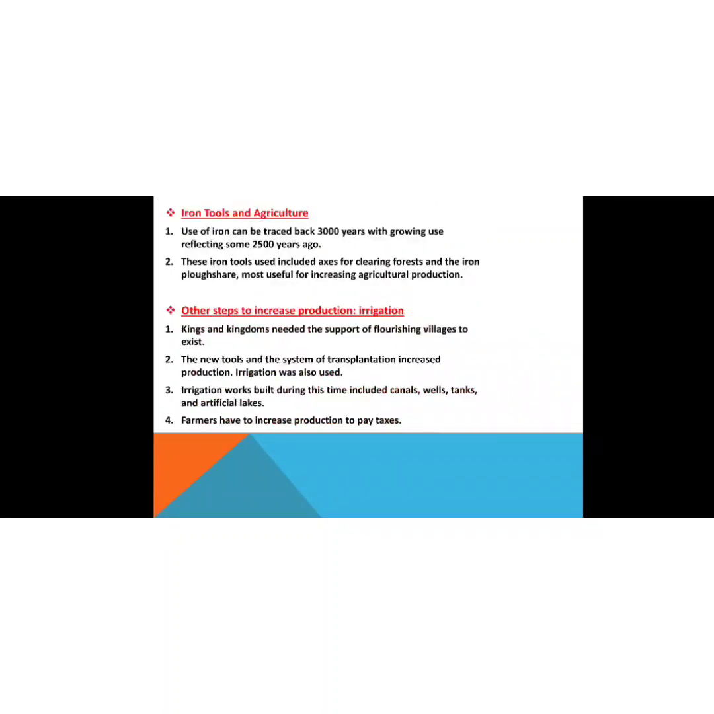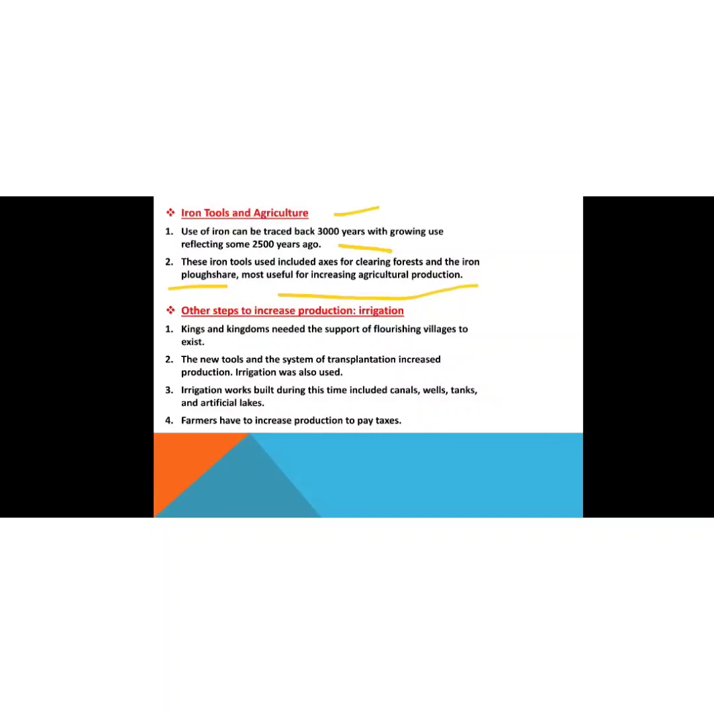So the next one is iron tools and agriculture. What was the development in the field of iron tools and agriculture during post-Mauryan India? The use of iron can be traced back about 3000 years, with growing use reflecting some 2500 years ago from nowadays. The iron tools used included axes for clearing forest and the iron ploughshare, most useful for increasing agricultural production. So basically the iron tools were used to increase agricultural production at that time.